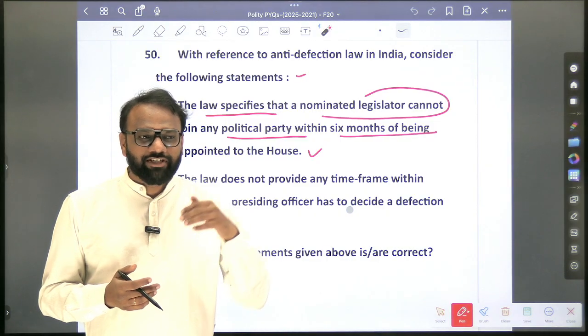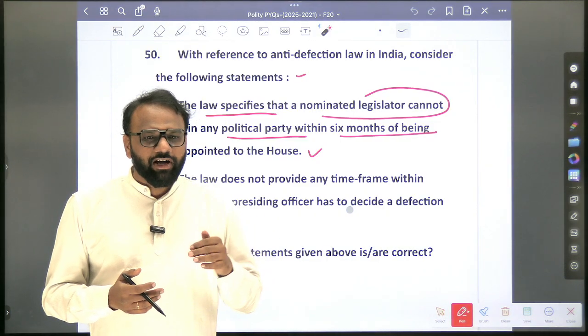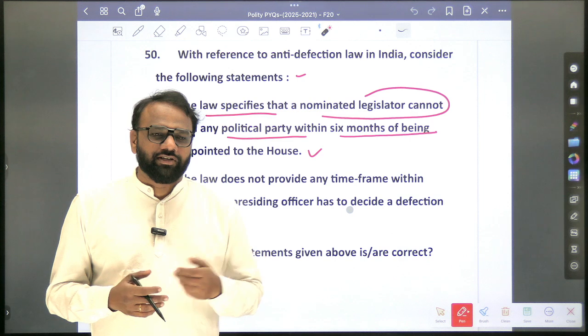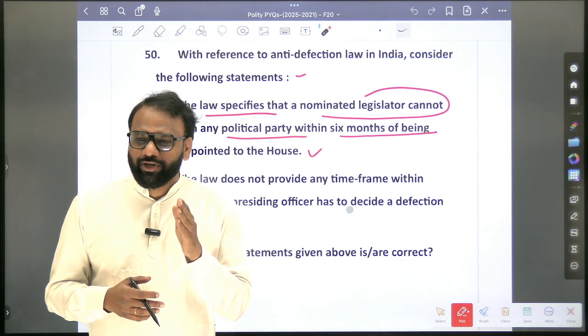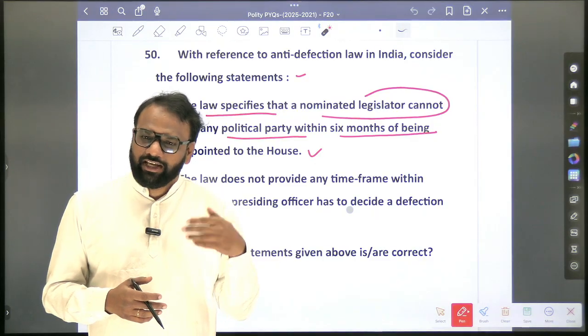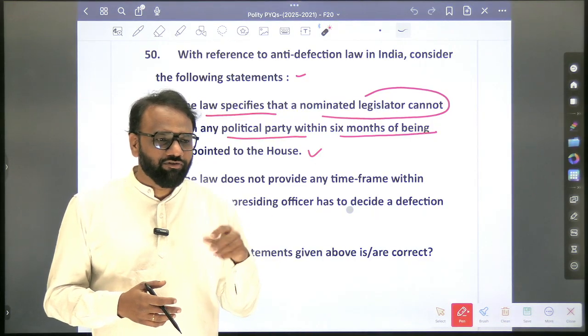No. Okay. Initially for 6 months, he'll keep quiet. After 6 months, if he switches to BJP or Congress, then yes. For the initial 6 months, they will not be subjected to anti-defection. But after 6 months, they can be subjected to anti-defection. So this is in case of a nominated member.